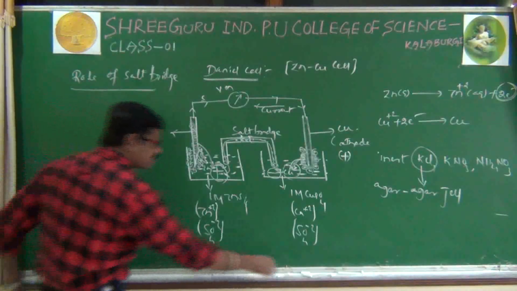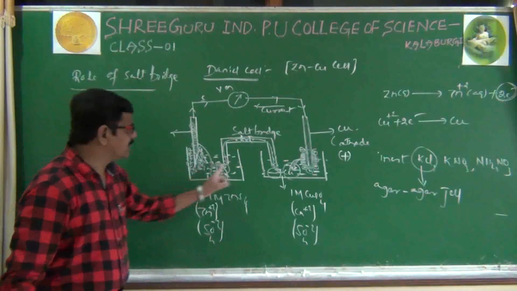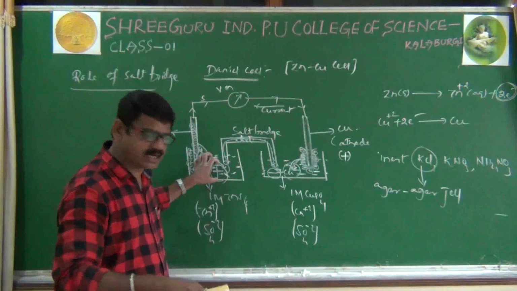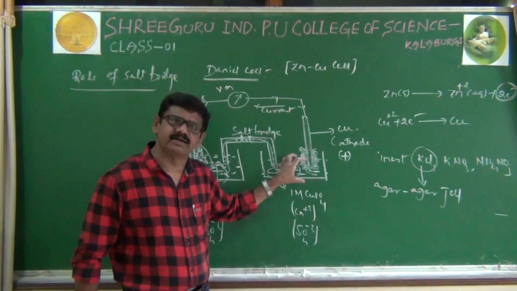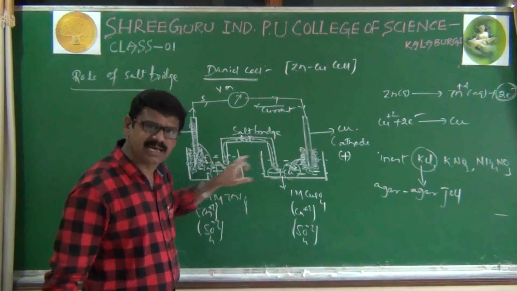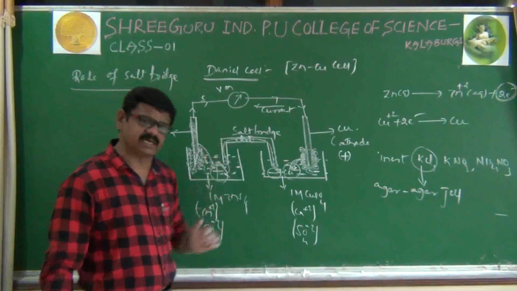Right. The first role is already known to you. What is the salt bridge doing? It is maintaining electrical neutrality in both the half cells. Here excess plus ions are nullified, here excess minus ions are nullified, because of the salt bridge only. That is the first role of the salt bridge.